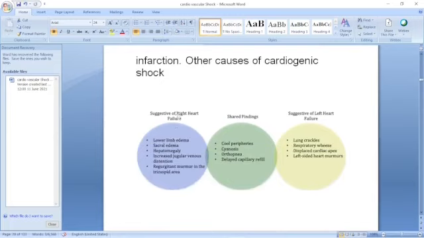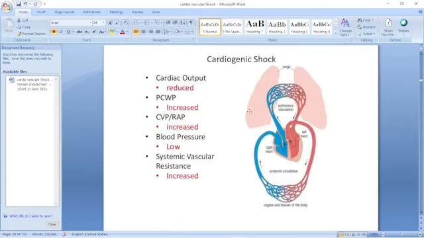These are the various signs and symptoms, how they look if there is cardiogenic shock: lower limb edema, sacral edema, hepatomegaly, increased jugular venous distension. That is in long-term heart failure. We will see later on. This is the cardiogenic state.